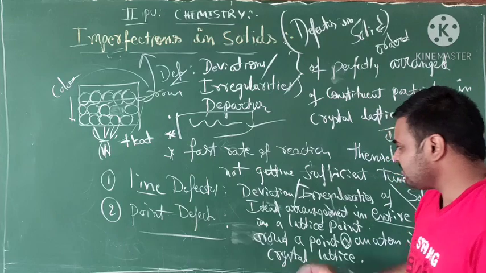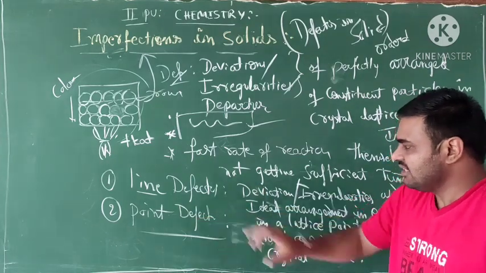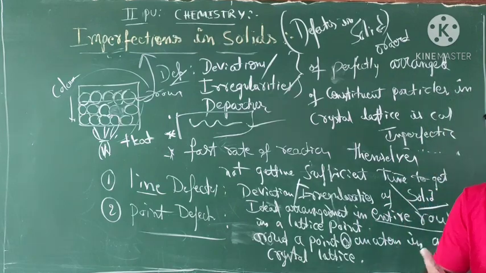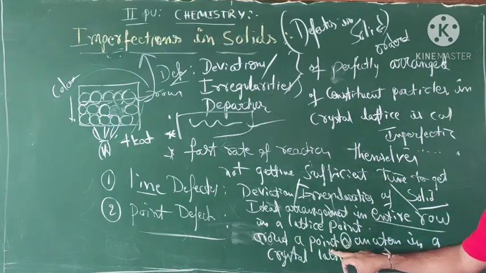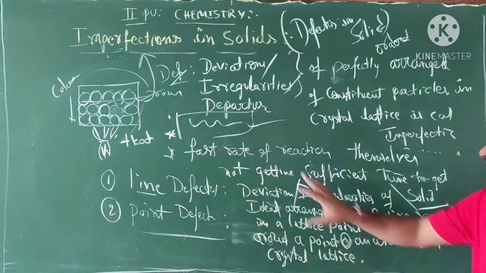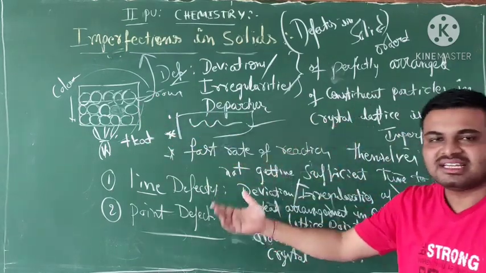See here, point effect means the deviations or irregularities which they have occurs around a point or atoms, even molecules also. At a point, something can be lost or gained.